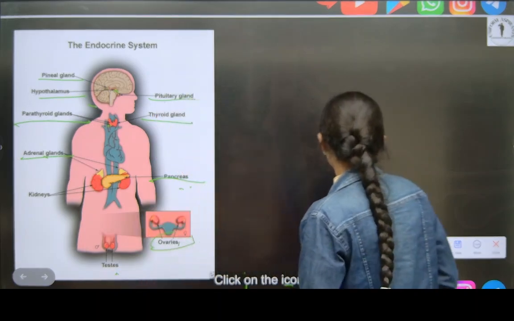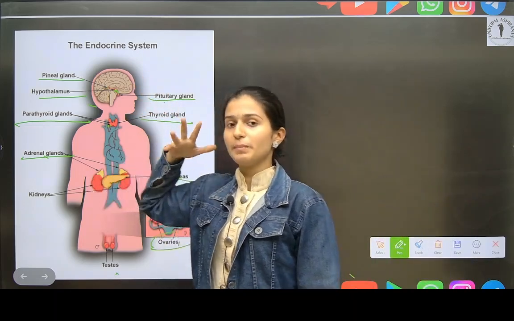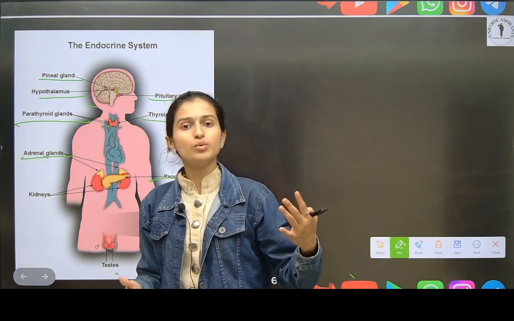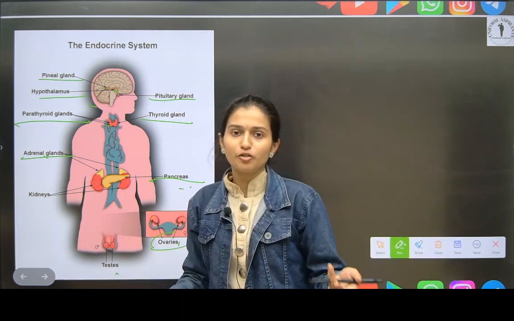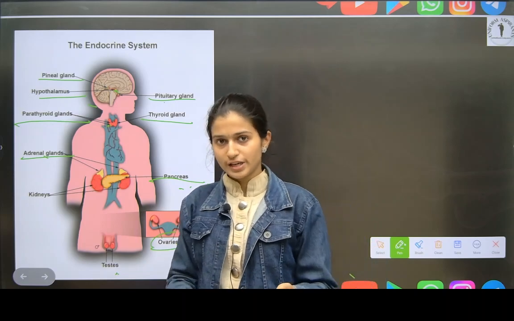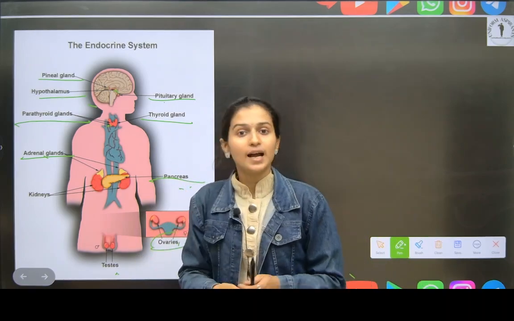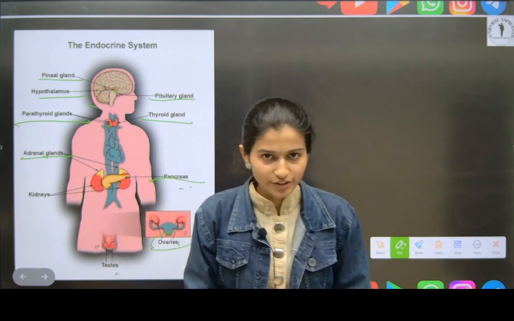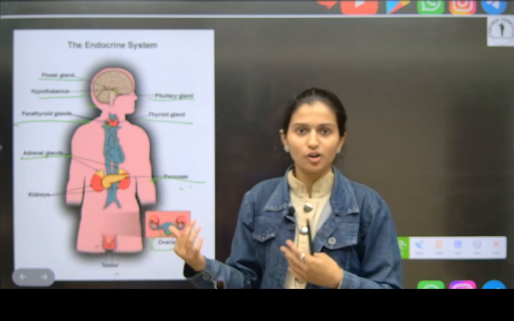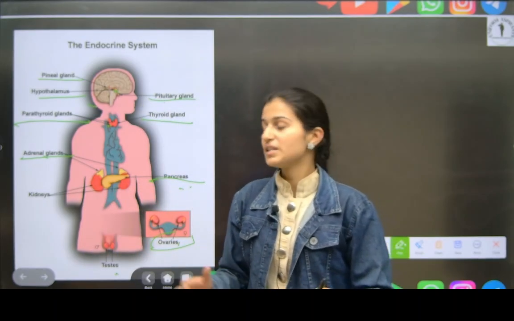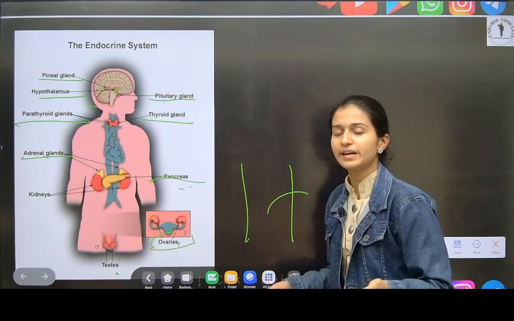Okay, remember this, all these organs where they are situated. Means you can remember whenever you're solving a question or doing something, for example, one of your relatives comes and he does a thyroid test and he has a thyroid problem, then you can immediately recall where is the thyroid gland. And now I'm teaching you what is the cause of thyroid. Okay, that is because of hormone only. There is deficiency of iodine, that's why thyroid is affected. So the disease, enlargement of neck happens and it is called goiter and all that.